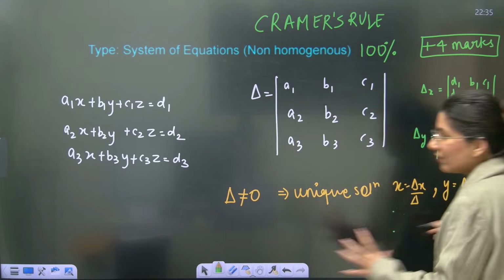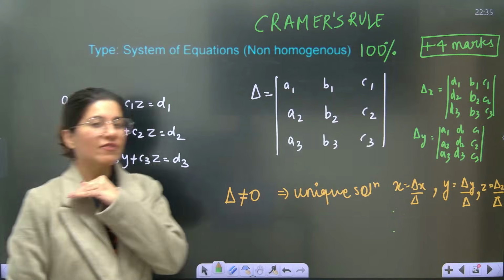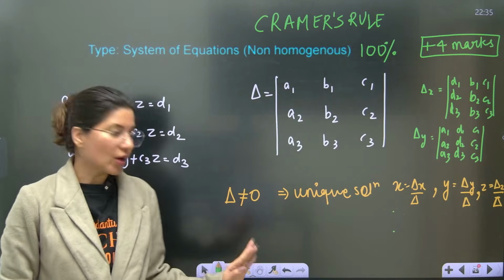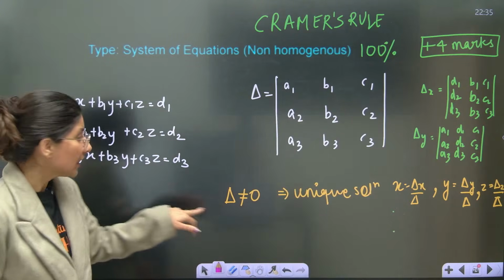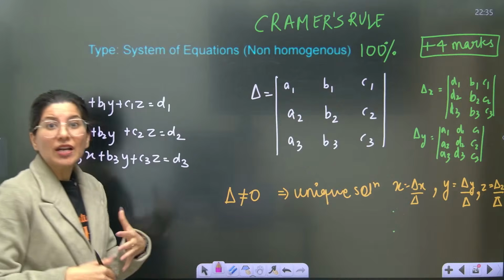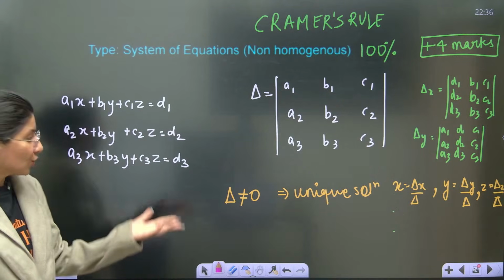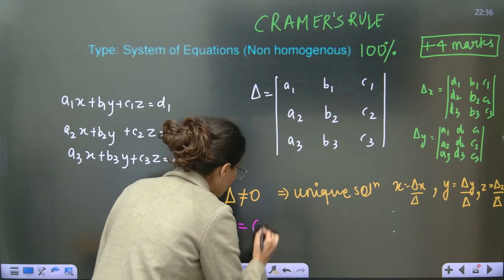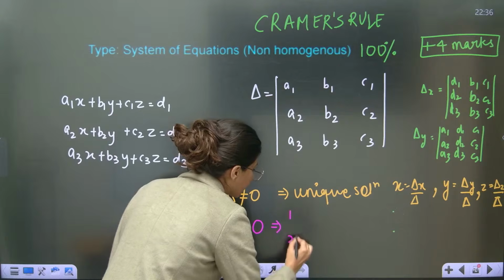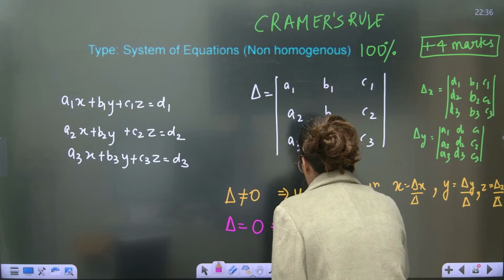So if delta is non-zero, you can calculate it. Now, this unique solution, very few chances of it being in your paper. What is very important? They will ask about the condition for no solution and the condition for infinite solutions. Unique solution is very rarely asked. But if del is equal to 0, then there are two cases. First case is no solution. Second case is infinite solution.